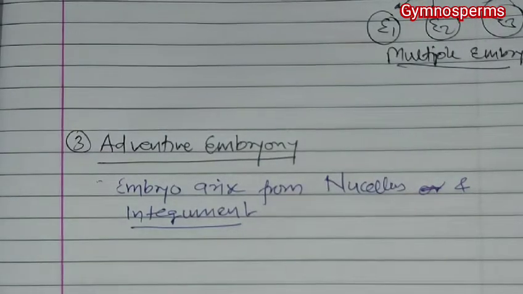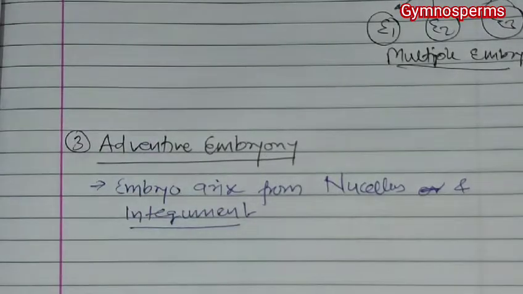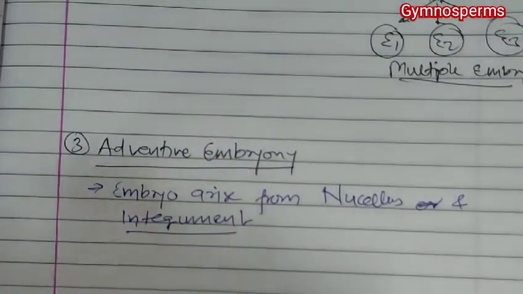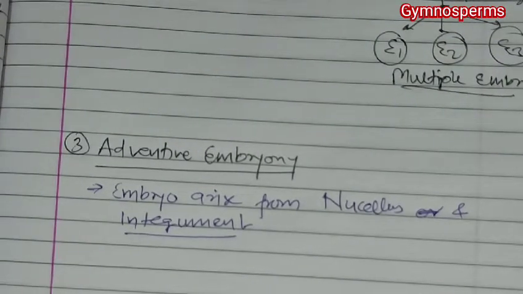This type of embryony will be known as adventive embryony. So this is the type of embryony.